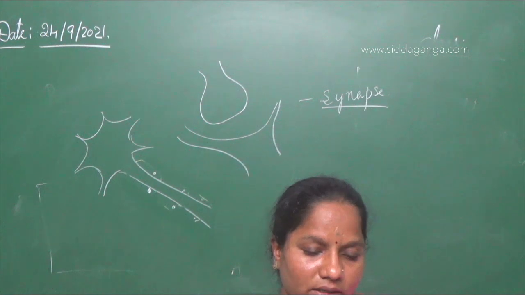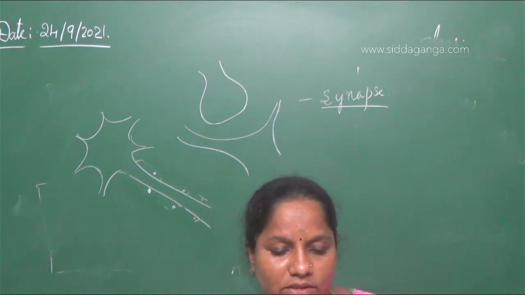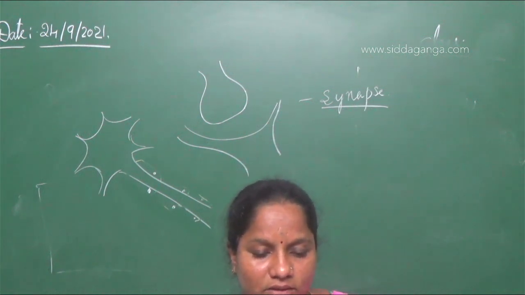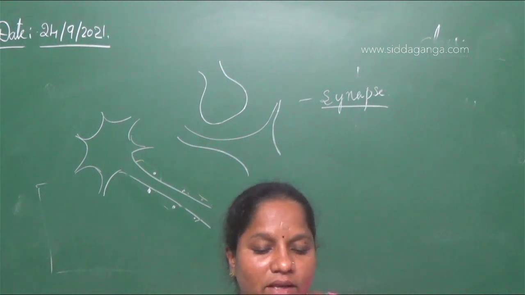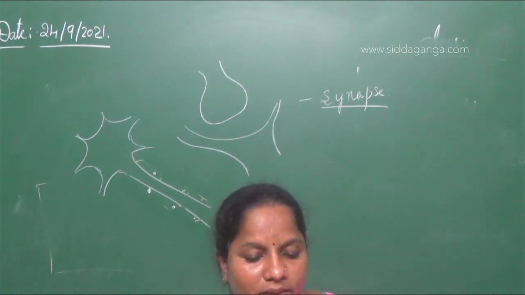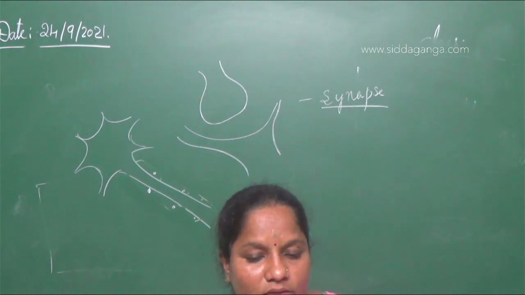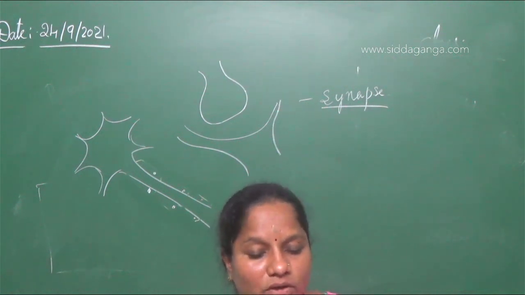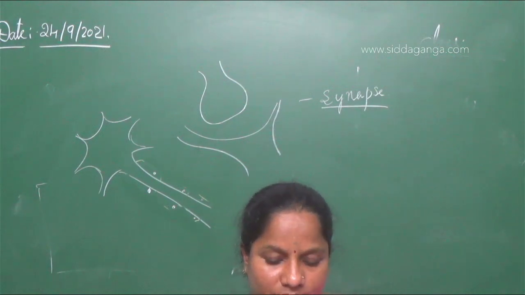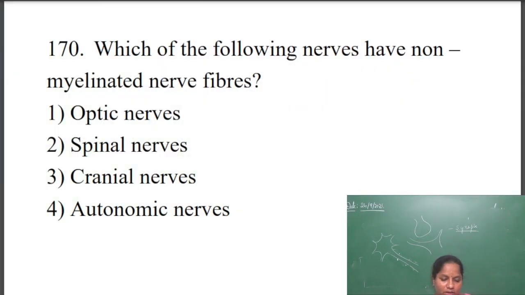Autonomic nerves work automatically. Optic nerves means the nerves in the eye, spinal nerves, the nerves in the spinal cord, cranial nerves, the nerves in the brain. Autonomic nerves are the nerves which have non-myelinated nerve fibers. So myelin sheath is totally absent there. Only the squamous cells with the axon are present. Okay. So the answer will be autonomic nerves.